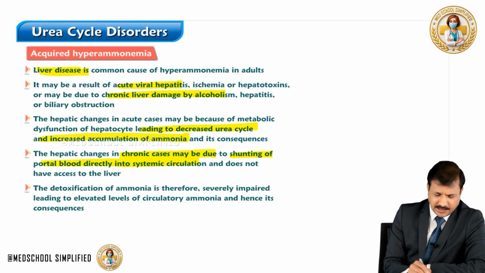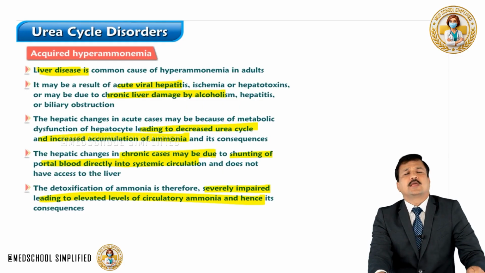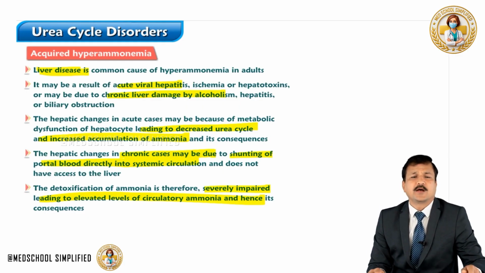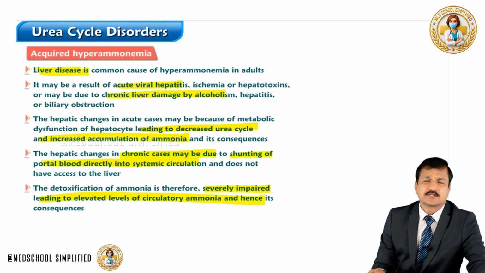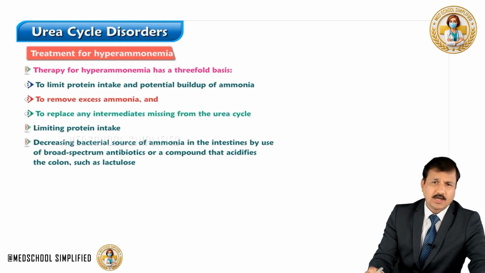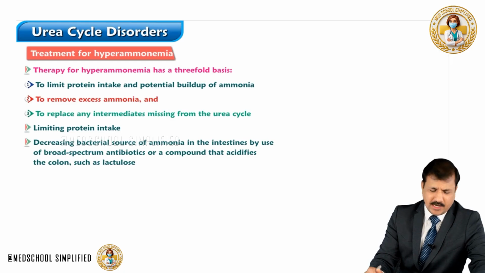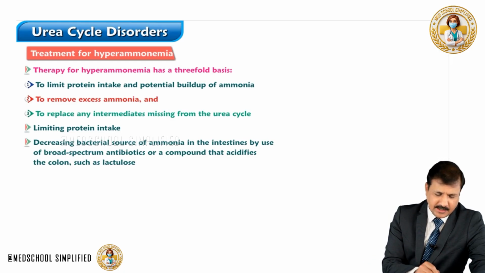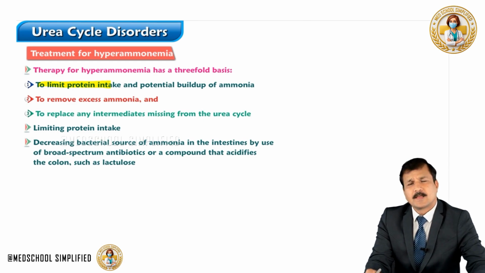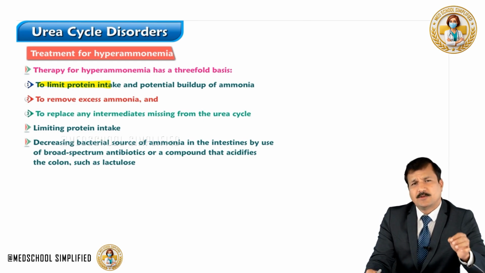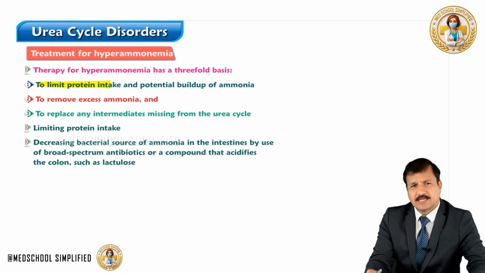So, the detoxification of ammonia is therefore severely impaired in the liver conditions, leading to elevated circulatory ammonia and the consequences of hyperammonemia. Now, coming to our treatment in brief. So, therapy for hyperammonemia can be handled in 3 ways. One is to limit protein intake, thereby a potential buildup of ammonia can be decreased.